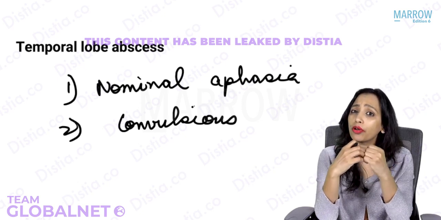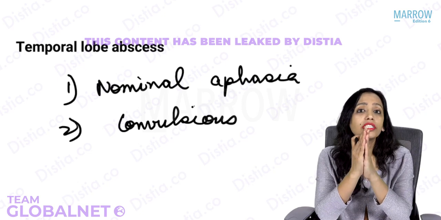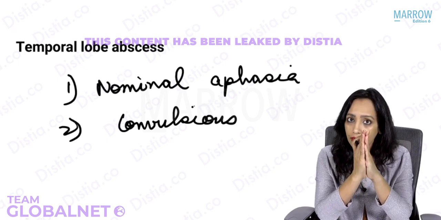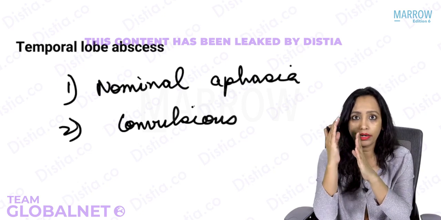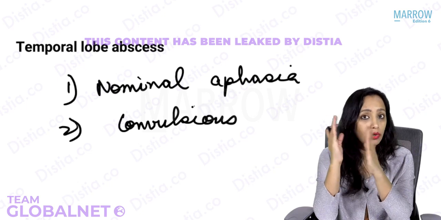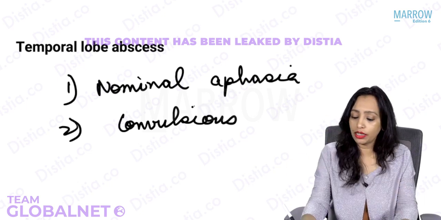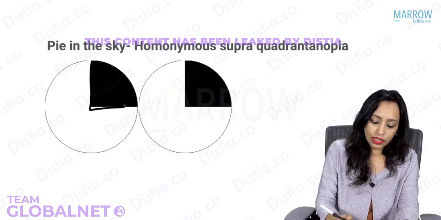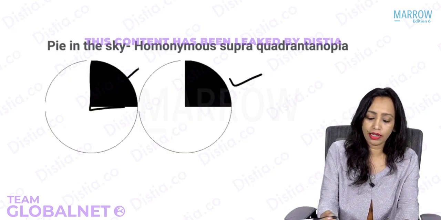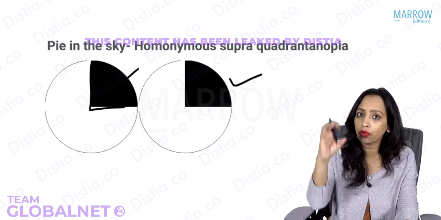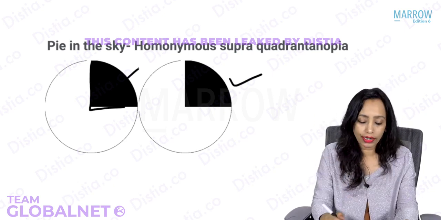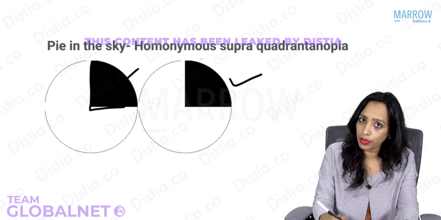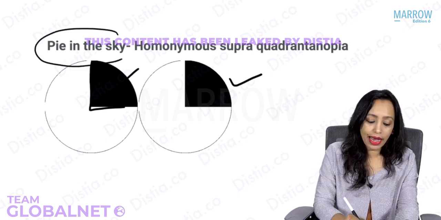Along with that, a very important feature is some defect of vision. Which defect of vision? In one quadrant in both the eyes, the patient is not able to see anything. What is that known as? As you are seeing here, the patient is not seeing anything in one quadrant. Quadrantanopia, that is homonymous superior quadrantanopia. This is known as the pie in the sky appearance.